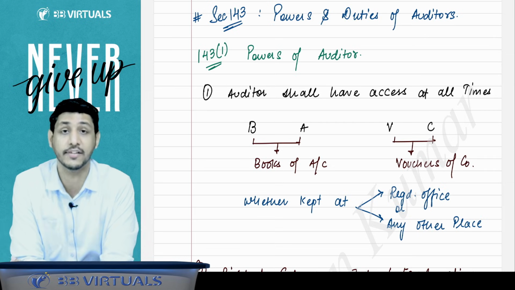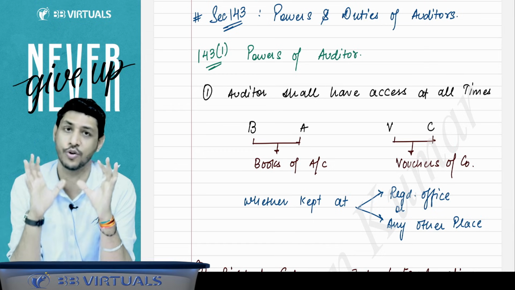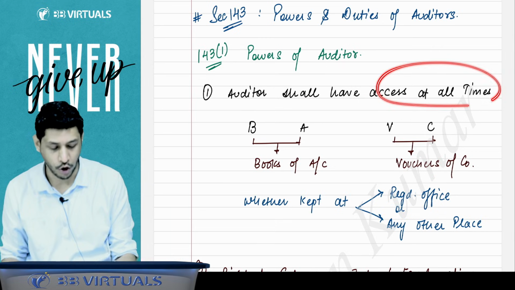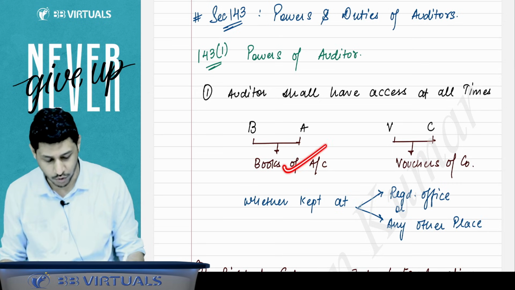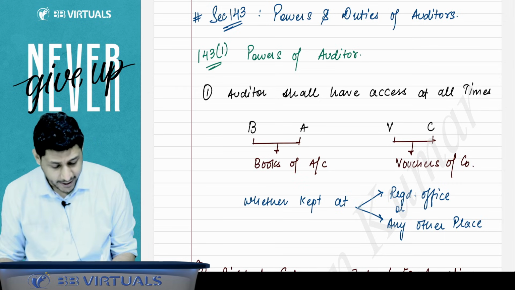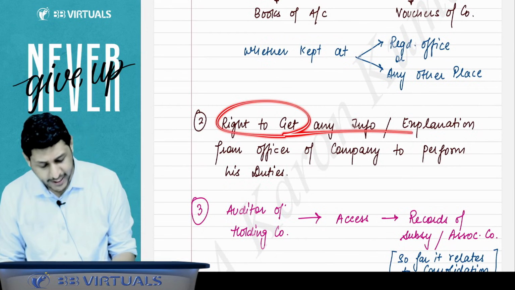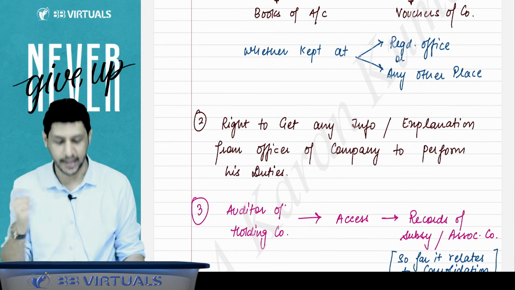143 subsection 12, that is fraud reporting. Every rest of the subsections are theoretical, you have to learn them. What are the powers of the auditor? Sir, the auditor will have access at all times. Every time the auditor must have access to the books of account and vouchers of the company, whether they are kept at the registered office or any other place. The right to get any information or explanation from the officers of the company to perform his duties, that is another right of the auditor.